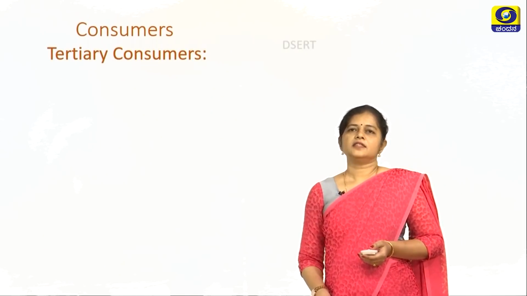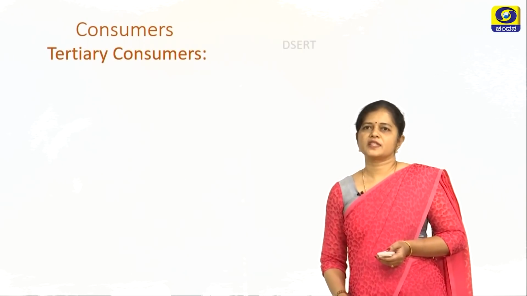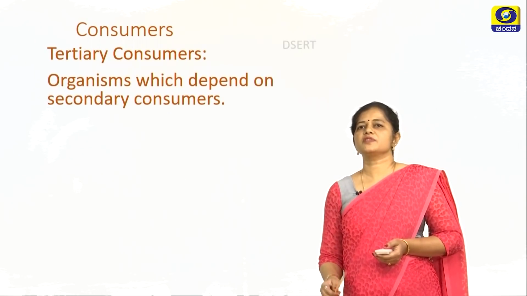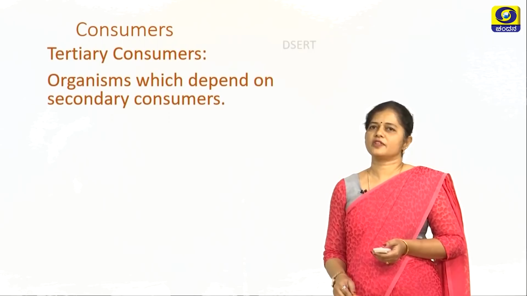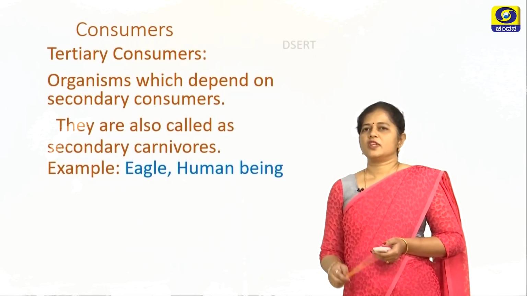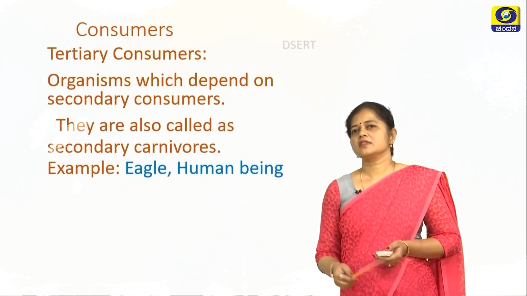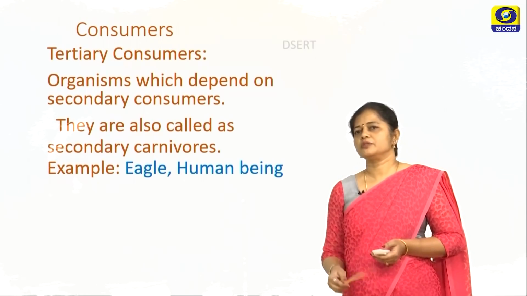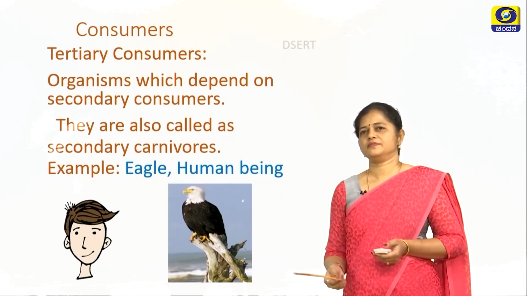There are yet another type of consumers called as the tertiary consumers, and these organisms depend on the secondary consumers for their food. They are also called as secondary carnivores. Example, eagle, human beings, etc.